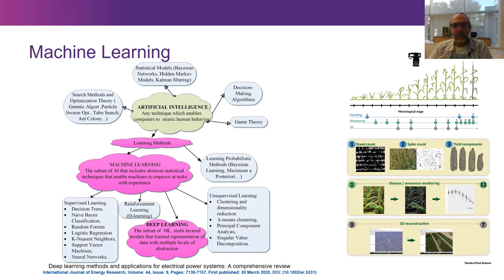All of these are techniques that you can read about in this particular review. These are various techniques that are being applied in phenotyping, and the types of things they're being applied to are on the right hand side here from that same review paper on phenotyping: stand count, spike count, yield components, disease monitoring, 3D reconstruction.